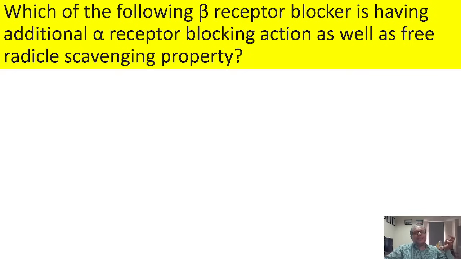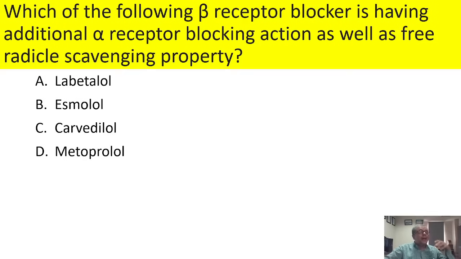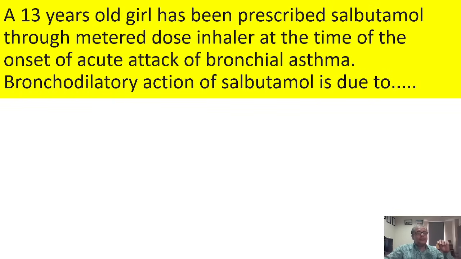Which of the following beta receptor blockers has additional alpha receptor blocking activity as well as free radical scavenging property? Now here you have to remember the classification. I told you there are the first generation, second generation and third generation. First generation, the non-selective beta blockers; second generation, cardioselective; and third generation, which have additional alpha blocking activity, and some of the agents also have free radical scavenging or antioxidant property. These agents are labetalol and carvedilol, but out of these two, carvedilol has additional alpha blocking as well as free radical scavenging or antioxidant properties. So the answer is C.